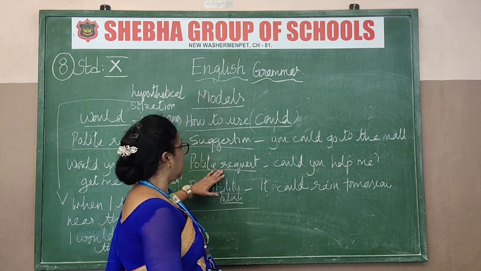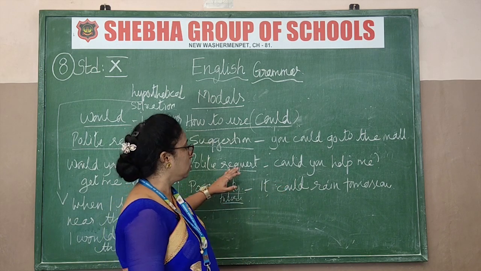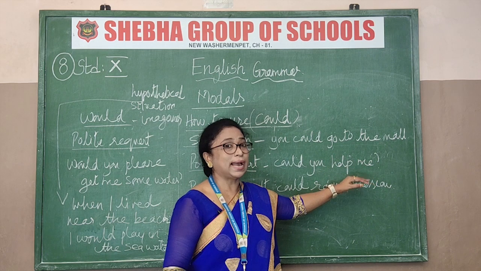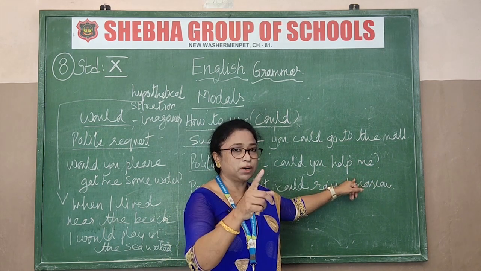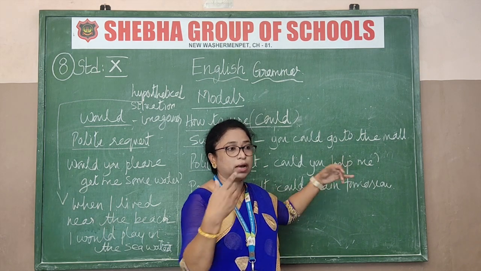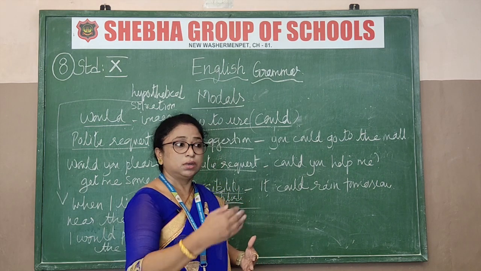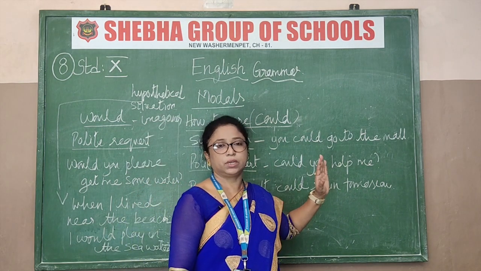Okay, so next is a polite request. You are asking somebody for something. So that time you must use could: could you help me? You should not say can you help me. I told you when to use can. Can is informal, not to be used for everybody. Now you are asking a request from somebody, you are asking for help. So how should you say it? Semi-formal: could you help me? Okay, that's the way of saying.